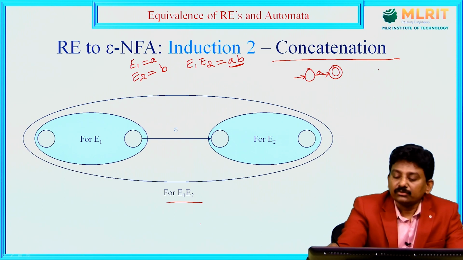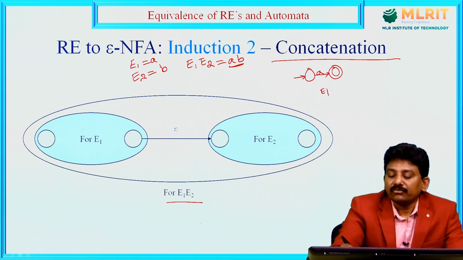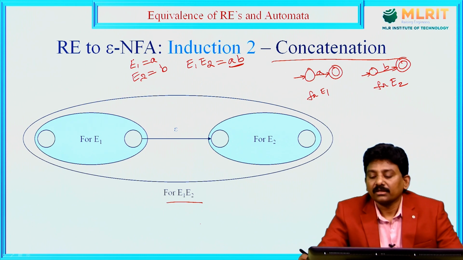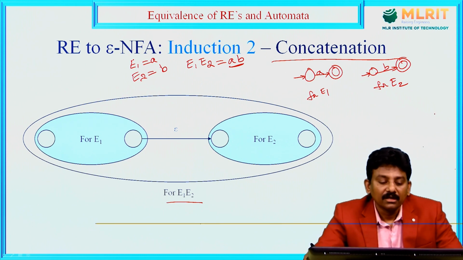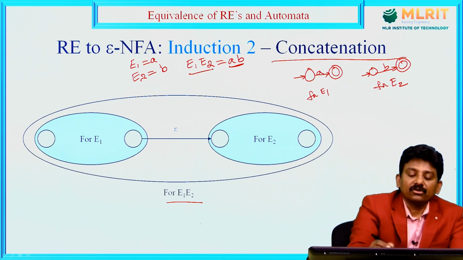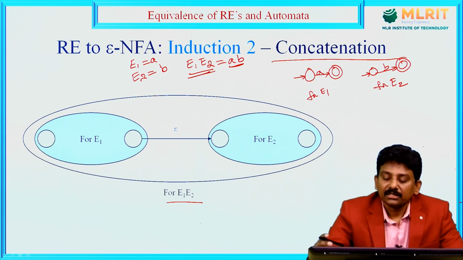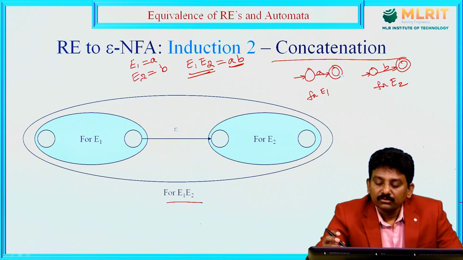For E2, this is the initial state, this is the final state, with label B. This is the finite automata for E2. If you want to concatenate E1 followed by E2, we can get E1 followed by E2. For that we need to construct an NFA for E1E2.